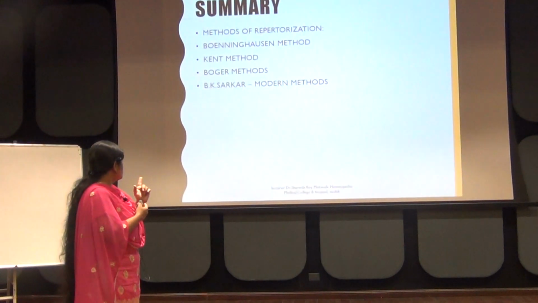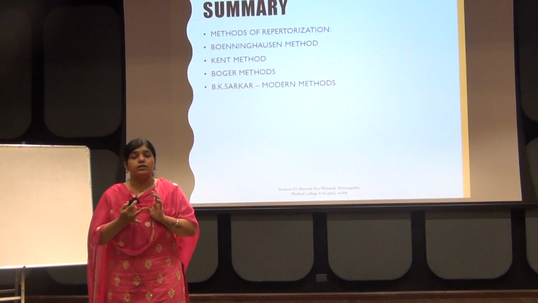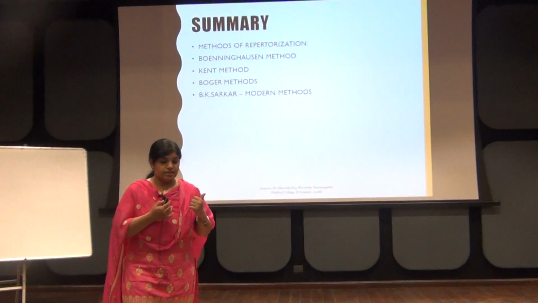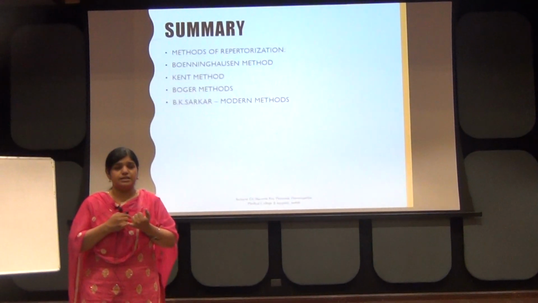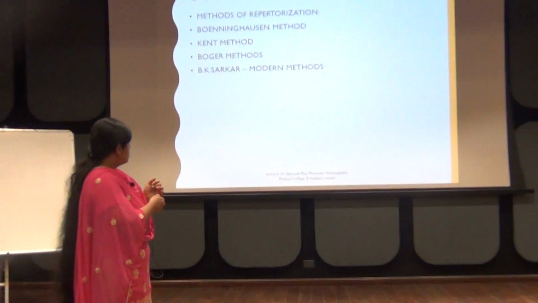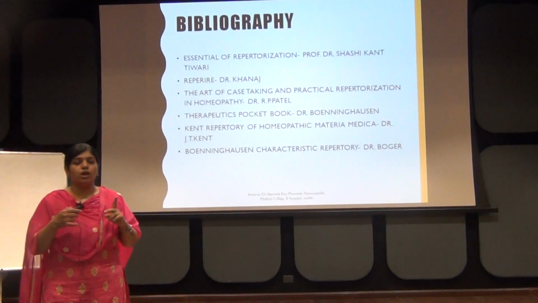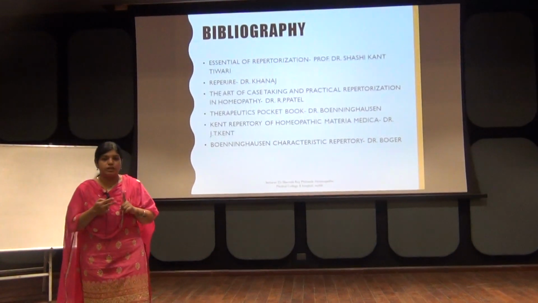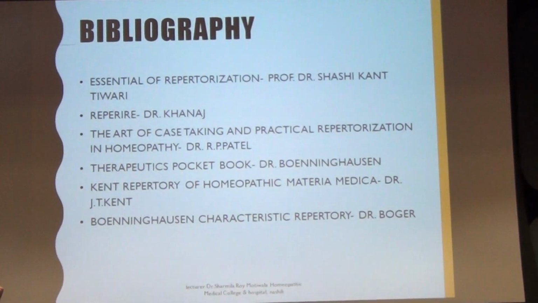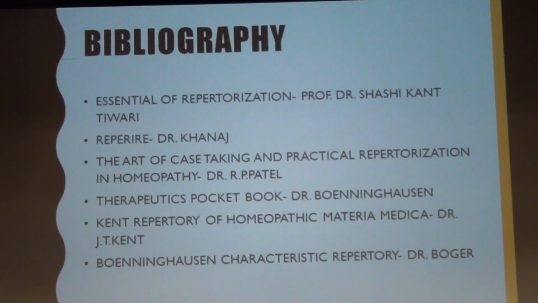And lastly is Boger's method. Boger's method has given more importance to causative modalities and the complete symptom. As he is one of the followers of Bonninghausen, he has considered Bonninghausen's method, that is the complete symptom, and he has given more importance to causative modalities. This is the bibliography of the method of repertorization. Method of repertorization comes for 5 marks also and for 10 marks also. These are some of the books through which this presentation has been made. You can refer to these books and prepare for the same.